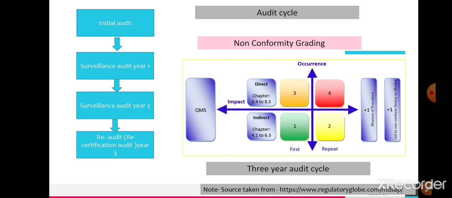And there is one more rule, the acceleration rule. The direct and indirect score may be increased by +1 for the absence of a documented process, and +1 again for the release of a nonconforming medical device. So that is all about the grading system of the MDSAP.